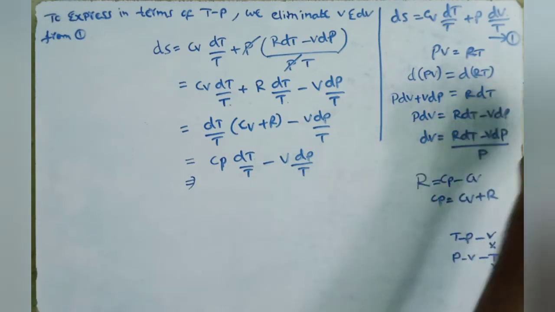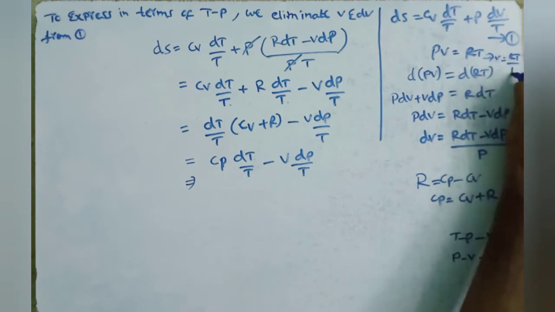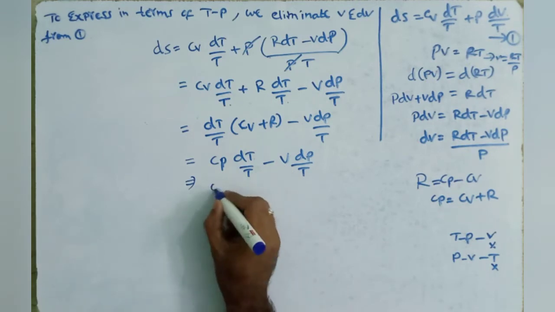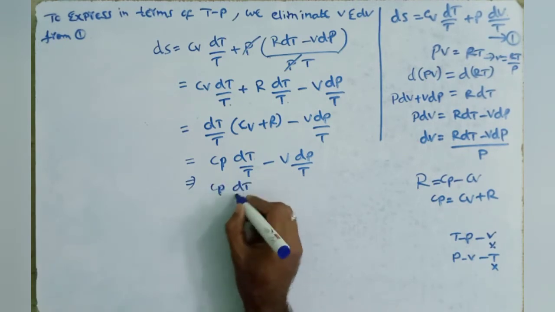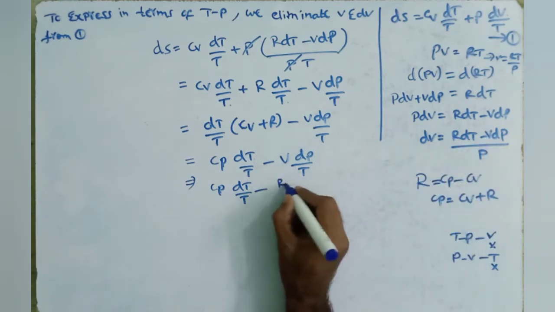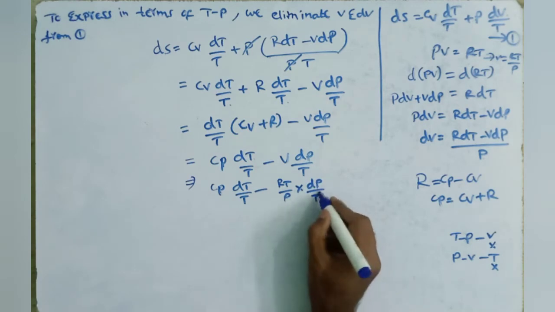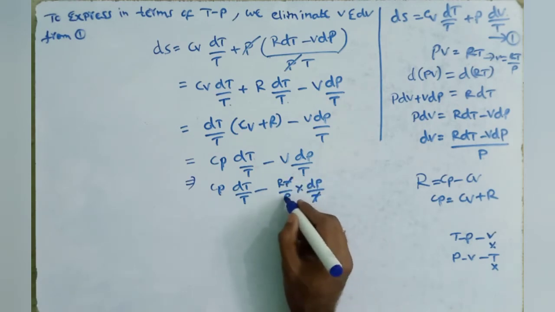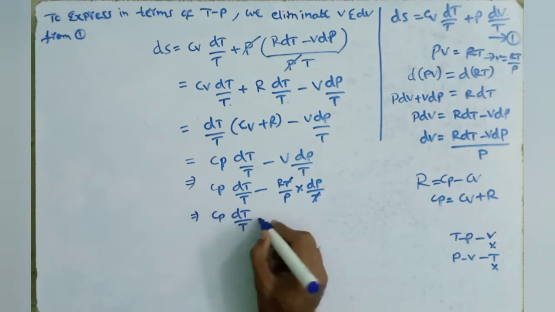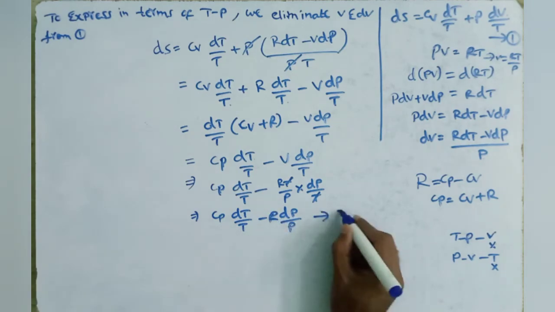In the place of V, we can substitute using the ideal gas equation, V equals RT by P. So we get Cp dT by T minus RT by P into dP by T. T and T get cancelled and we get Cp dT by T minus R into dP by P. This is equation number 3.